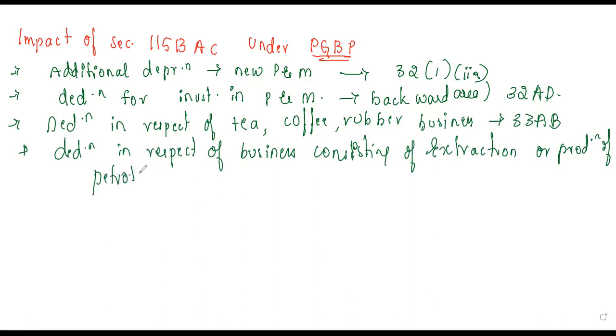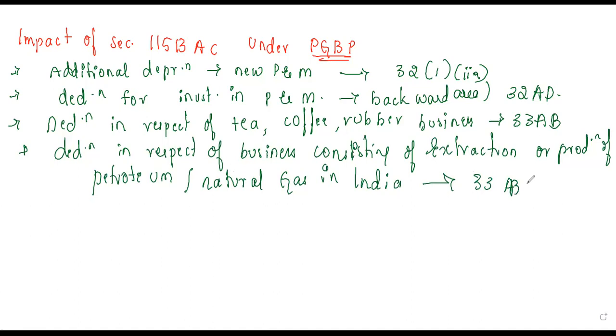Suppose you are extracting petroleum or natural gas, and remember all these things happen in India only. Then we also give a deduction here. The deduction will be according to section 33ABA.